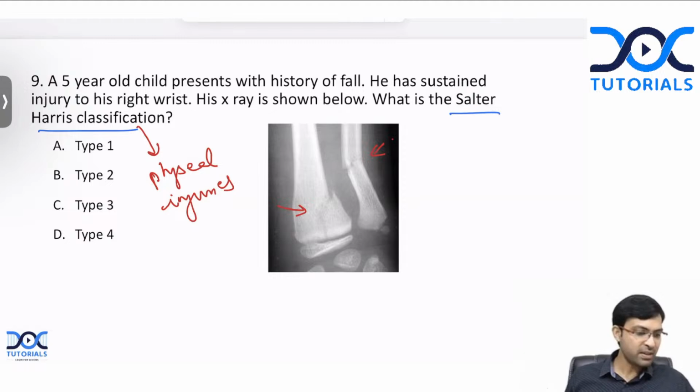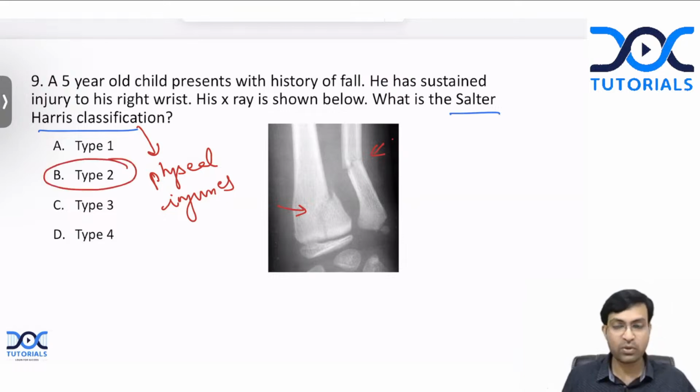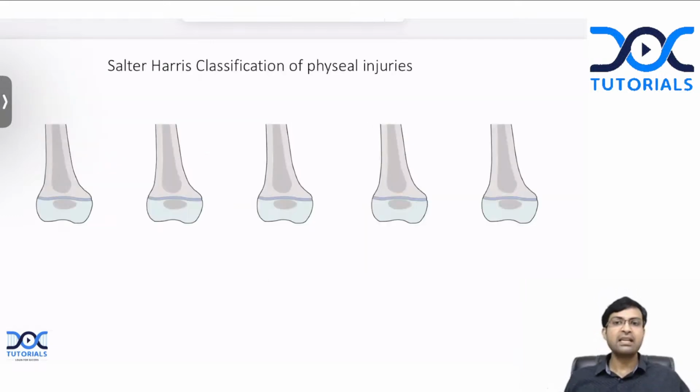Yes, Ashaswini, Anuj, both of you are absolutely correct. This is type 2, type 2. So Salter-Harris classification is a little bit confusing for many students. I'll try and simplify it for you. See, in Salter-Harris classification, we are basically looking at the pattern of the fracture line and assessing what type of injury it is.